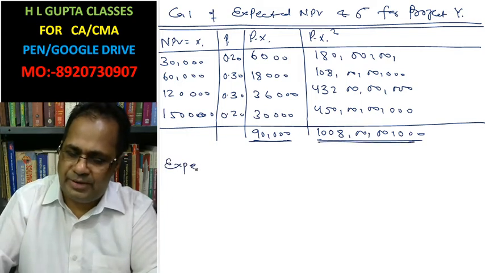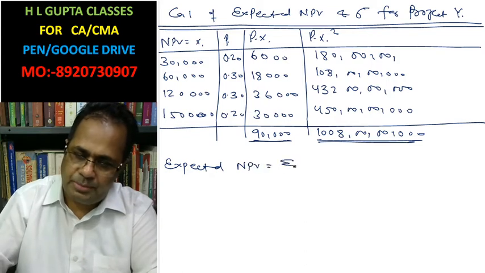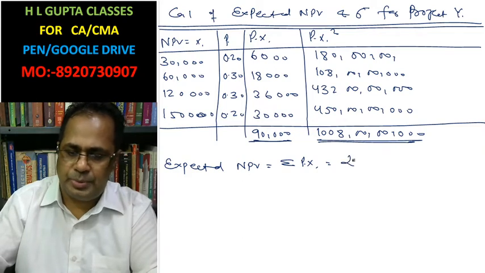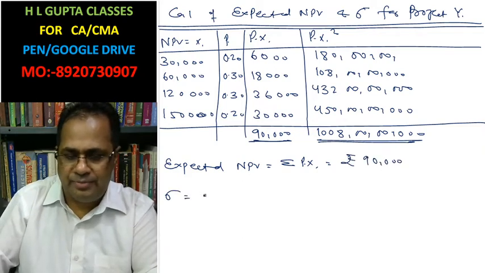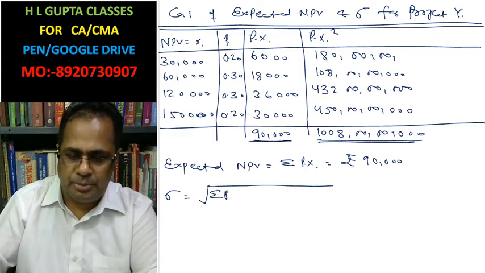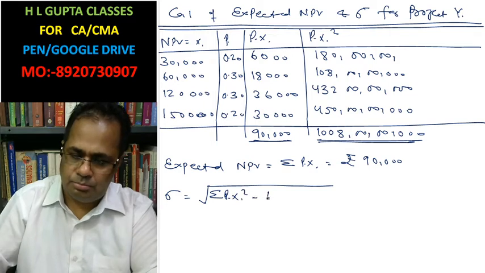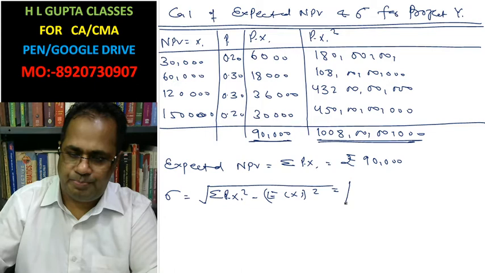Expected net present value is summation pi xi. This is rupees 90,000. A standard deviation formula is summation pi xi x square minus expected x whole square.